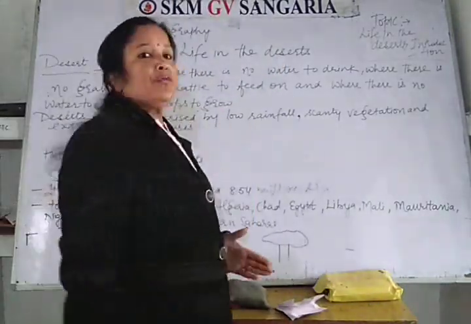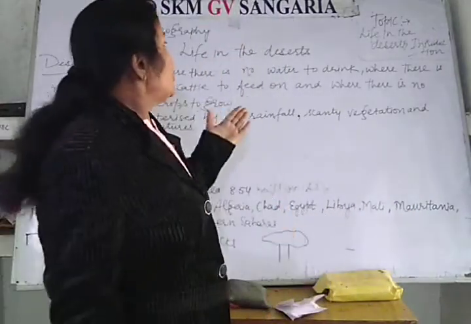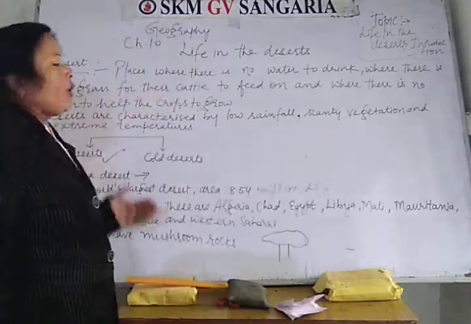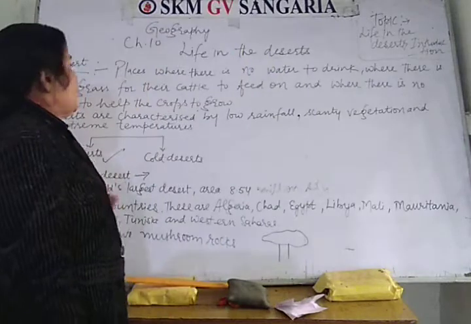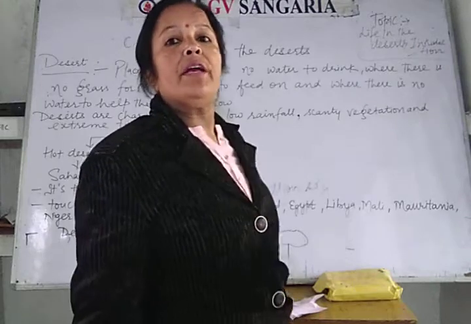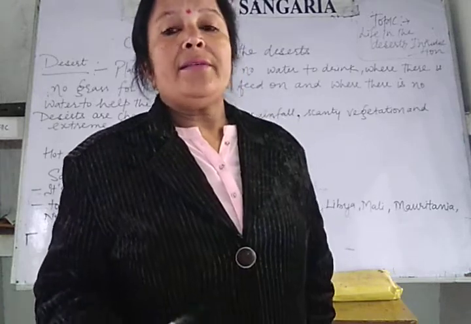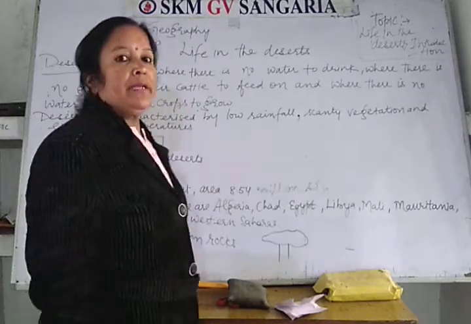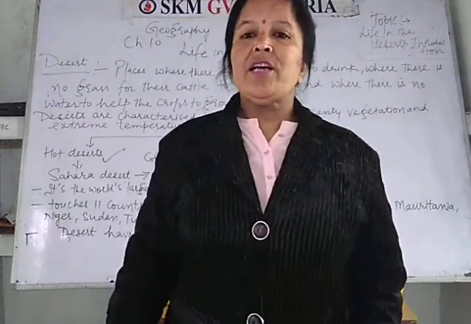And no grass for the cattle to feed. There is no vegetation. Also, no water to help the crops to grow. There are not many irrigation facilities also. So these deserts can be characterized by low rainfall, scanty vegetation, meaning trees are very few, and extreme temperatures. Days are very hot and nights are very cool.